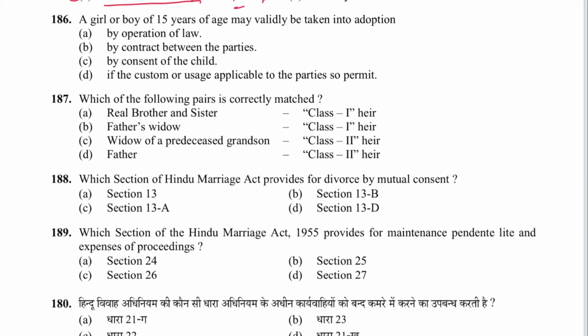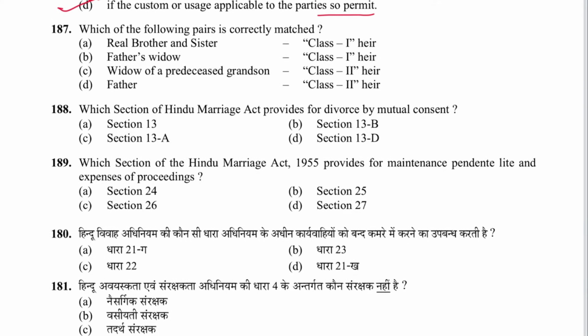Next 186, a girl or boy of 15 years of age may validly be taken into adoption. Yes, by operation of law, no. With the consent of child, no. If the custom or usage applicable to the parties so permits, D is the answer. Which section is it? Section 10 and clause 4.